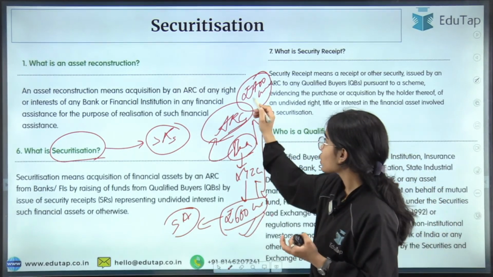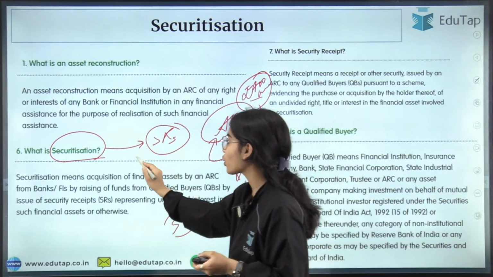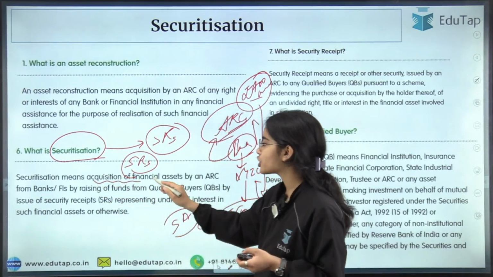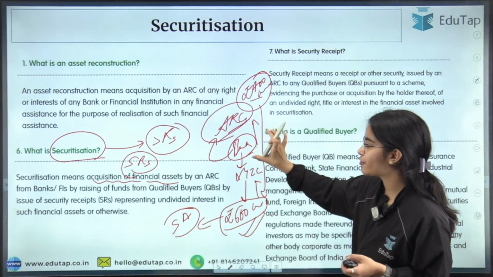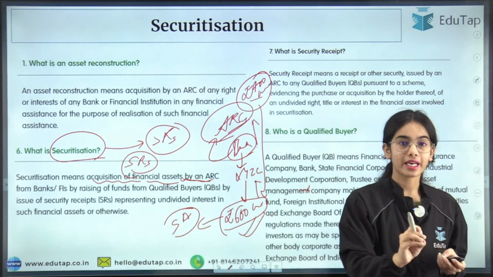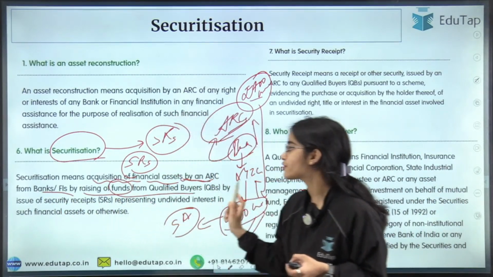Now ARCs do not have this 400 crores. So the ARC is going to release the security receipts. Securitization means acquisition of financial assets. So the ARC has acquired the financial asset from the bank. The financial asset has been acquired by an ARC from banks or financial institutions by raising the funds from qualified